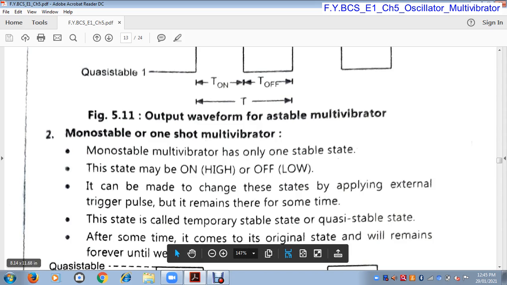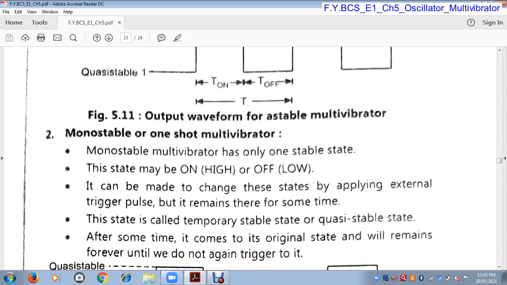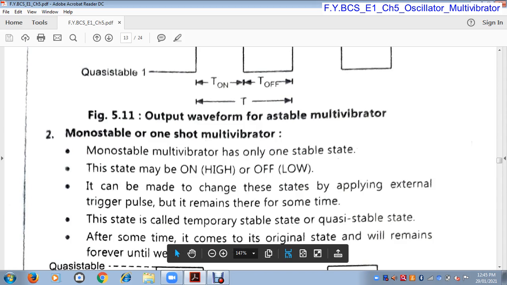So for changing the state in a monostable multivibrator, only one state is stable. Okay. For changing its state from high to low or low to high, it requires an external trigger pulse.